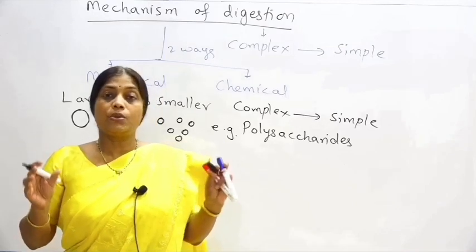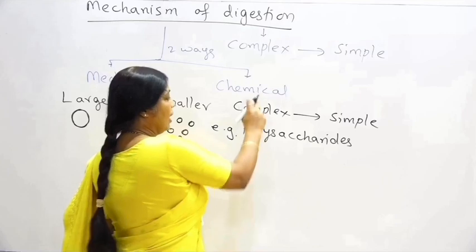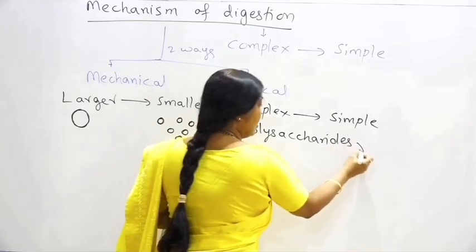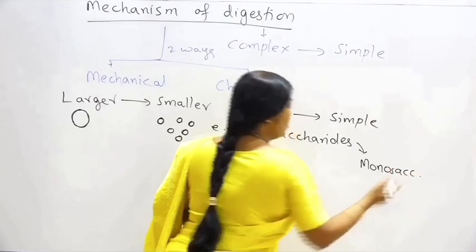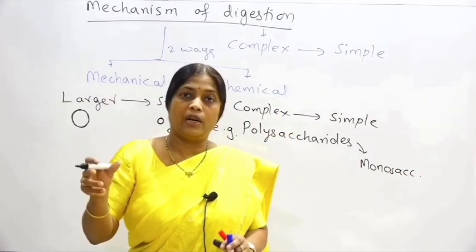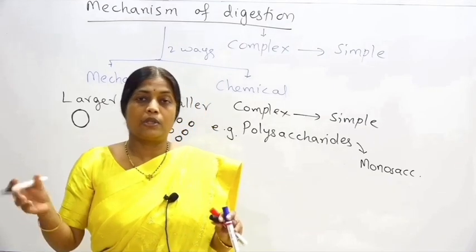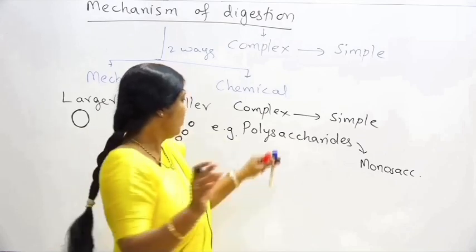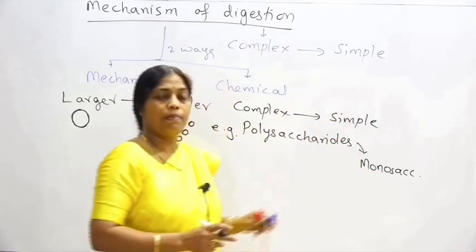So many sugar units join together and form a polysaccharide, and with the help of enzymes these polysaccharides are converted into monosaccharides. Now what are monosaccharides? Single sugar units. For example, starch is a polysaccharide, and when it is broken down we get glucose and fructose, which are the monosaccharides. So polysaccharide is a complex nutrient and monosaccharide is a simple nutrient.